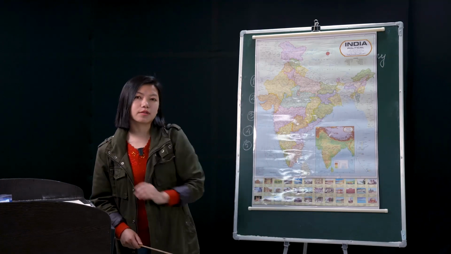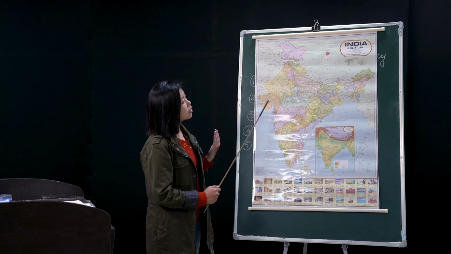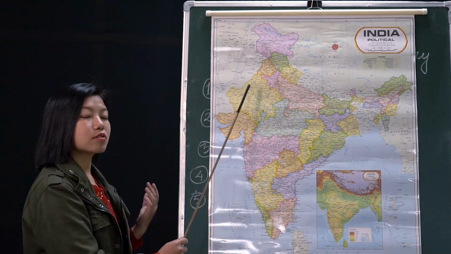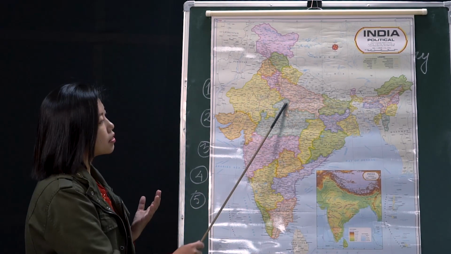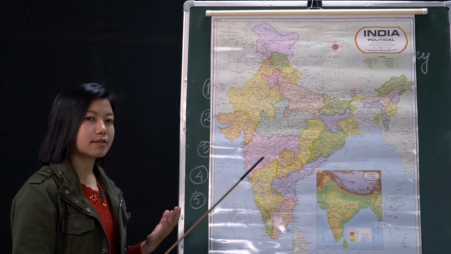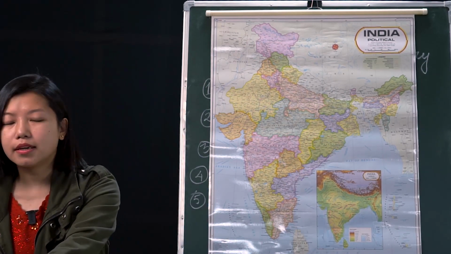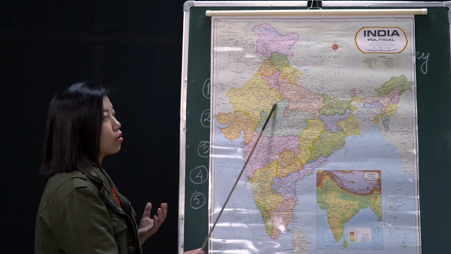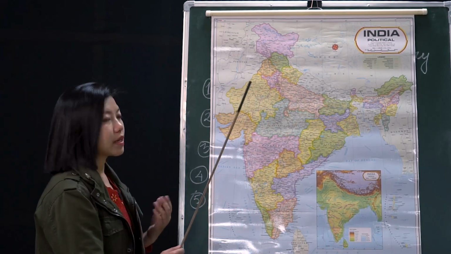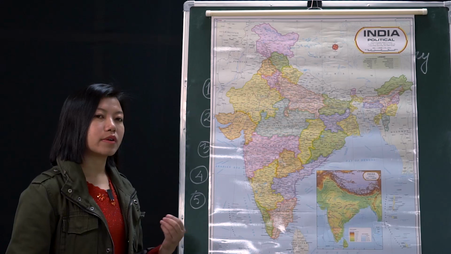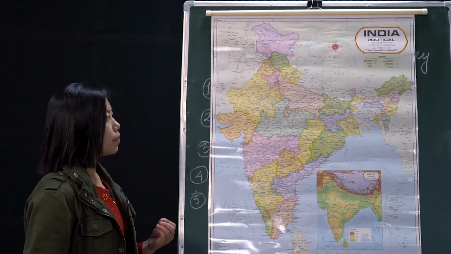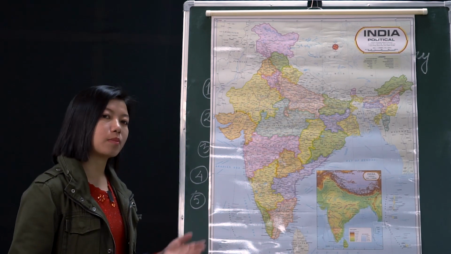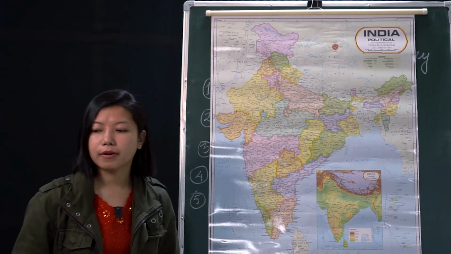Then the third is the Great Indian Desert. So coming towards the west, we have Rajasthan right here. The Great Indian Desert is located in this state, and it is also known as the Thar Desert. Like any other desert area, this area is also very dry. I'm not talking about the whole state of Rajasthan, okay? It's only in one particular place where it is very sandy, very hot and very dry, and because of its dryness, plantation is not very possible. That's why even the population is very less in that Thar Desert area, all right?